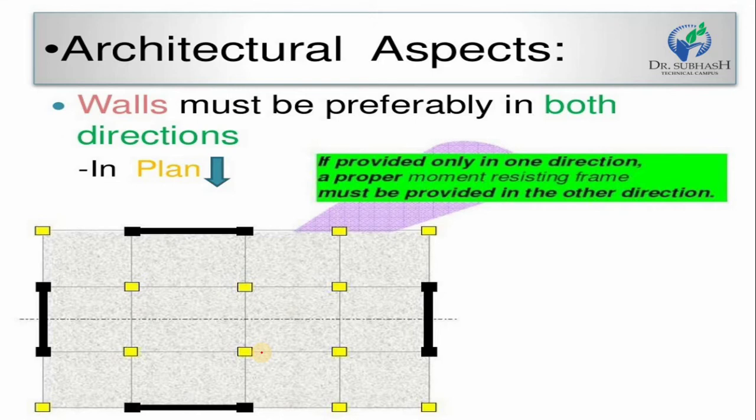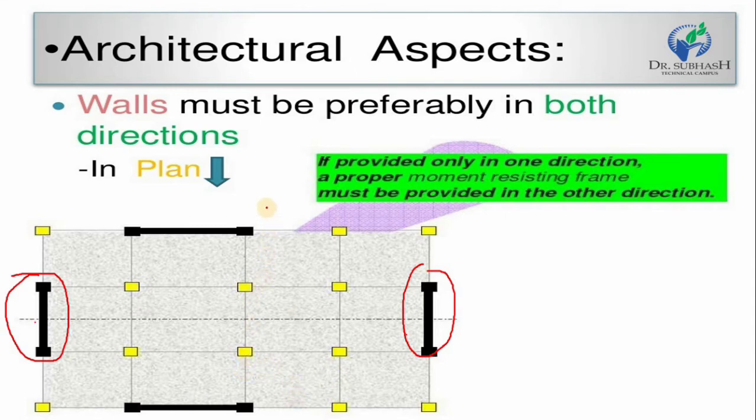directions. If providing it in only one direction, a proper moment resisting frame must be provided in the other direction. If we provide it in one direction, we cannot maintain a proper moment resisting system throughout the plan, and that's why it should be provided in both directions. Suppose it is provided in this way, in the y direction, then in the same y direction we have to provide the next shear wall again. So it should be provided preferably in either the x or the y direction.